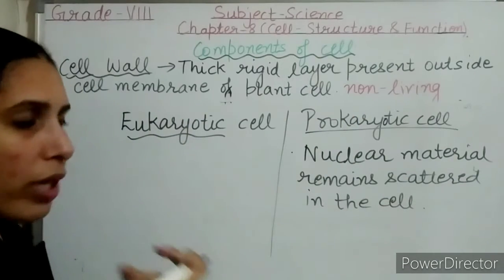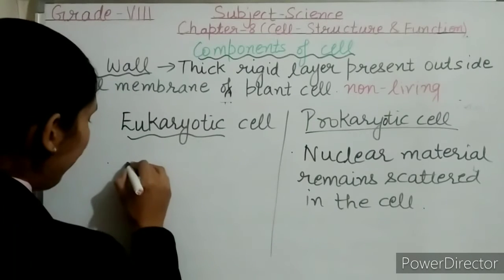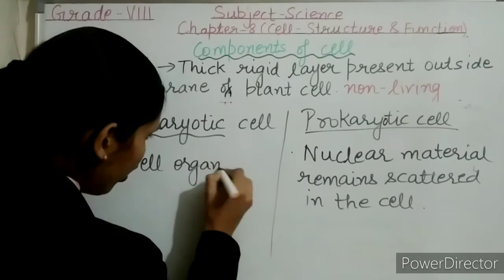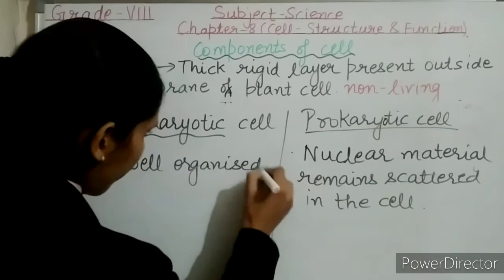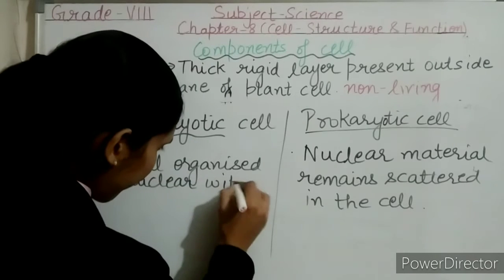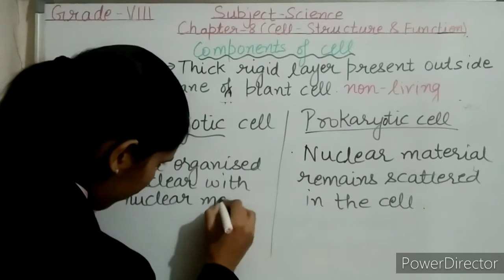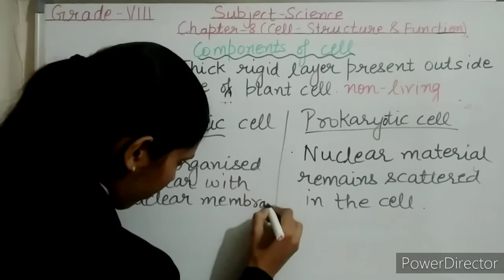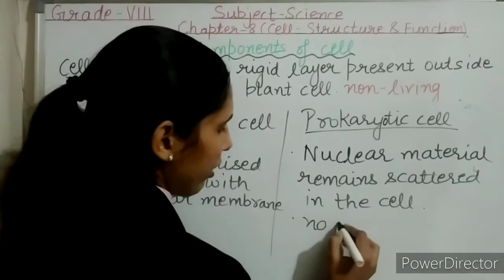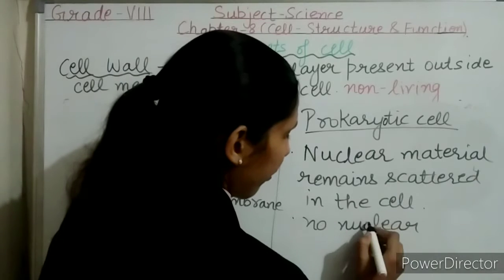But in the case of the eukaryotic cell, these cells have a well-defined, well-organized nucleus with a nuclear membrane. In the prokaryotic cell, there is no nuclear membrane.